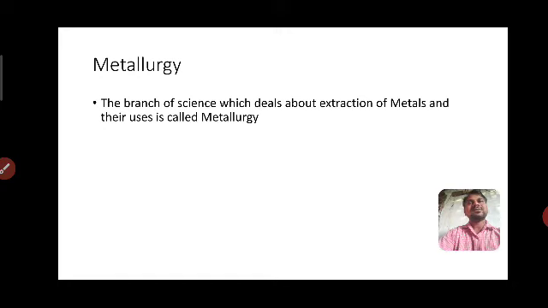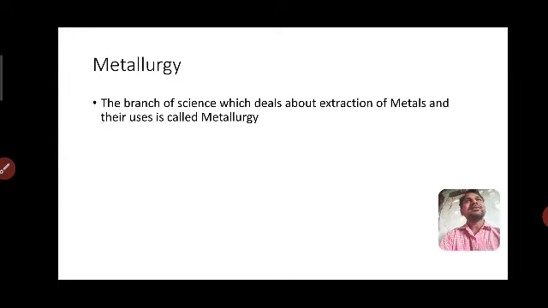First of all, we have to collect it in the form of minerals, and those minerals are concentrated. Among the minerals we collect the profitable minerals, which are called ores. First we dress the ores, which is called concentration of ore, and after the dressing of ore we get the crude metal. Crude metal means impure metal, and then we have to purify the metal.